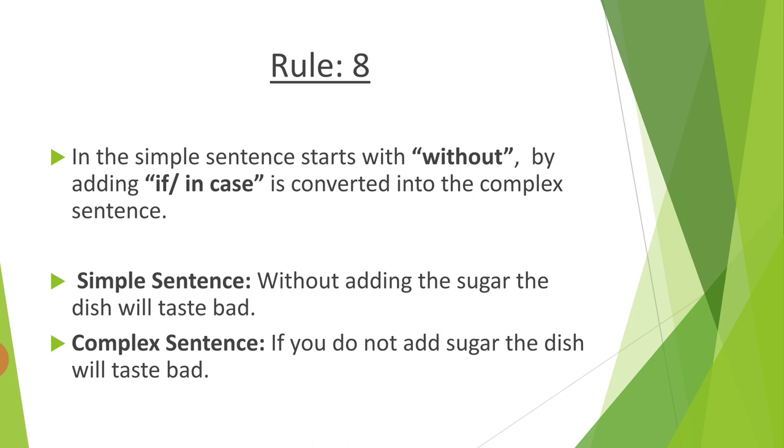So if you do not add sugar, the dish will taste bad. Or in case you don't add sugar, the dish will taste bad.